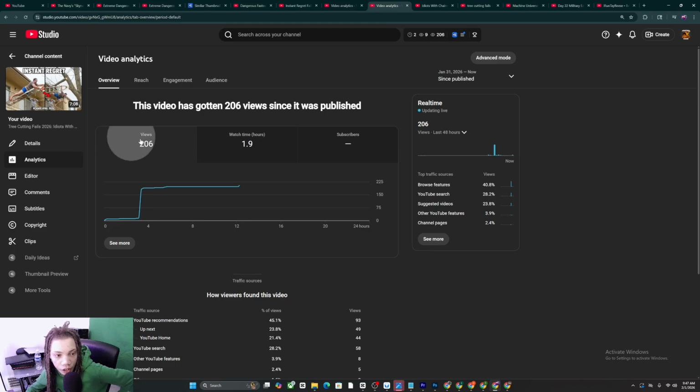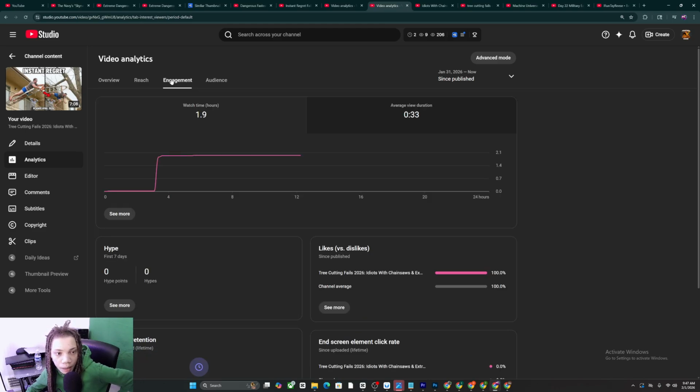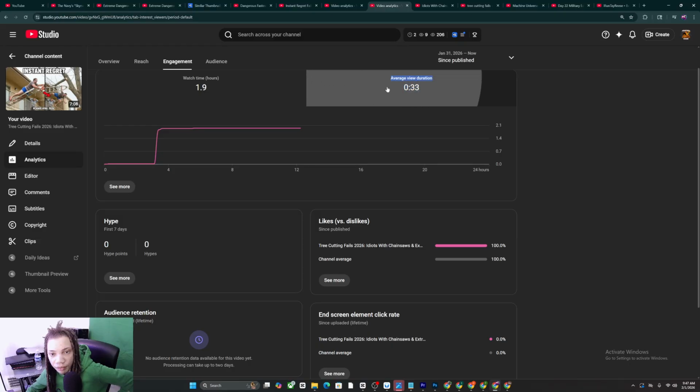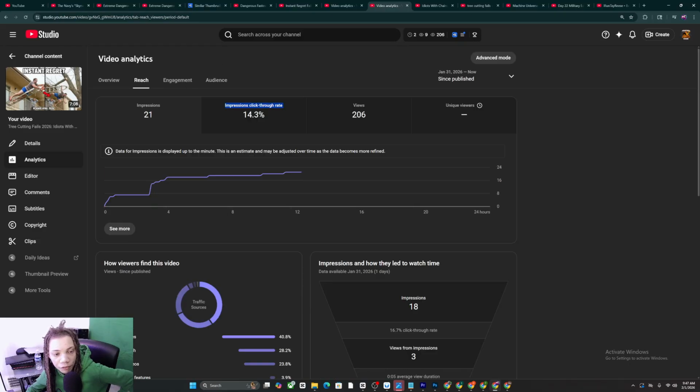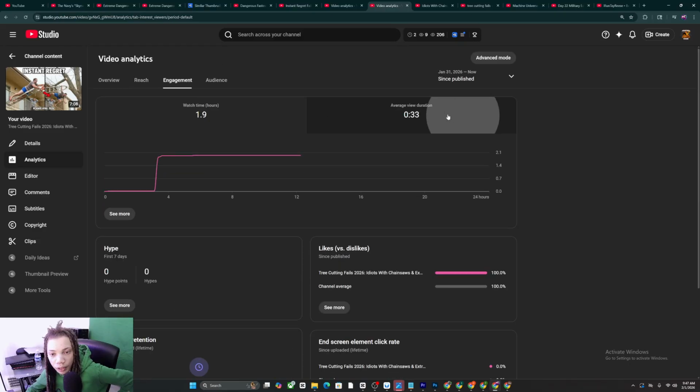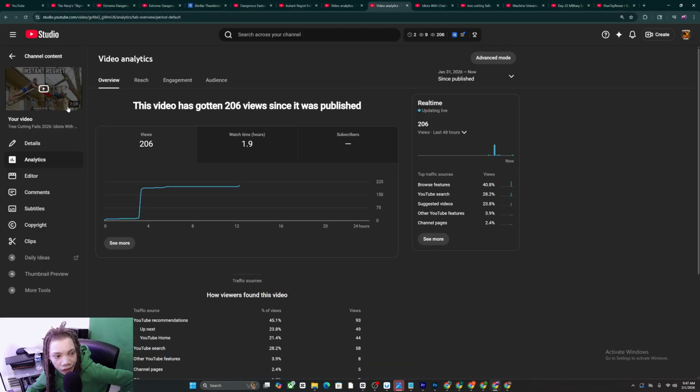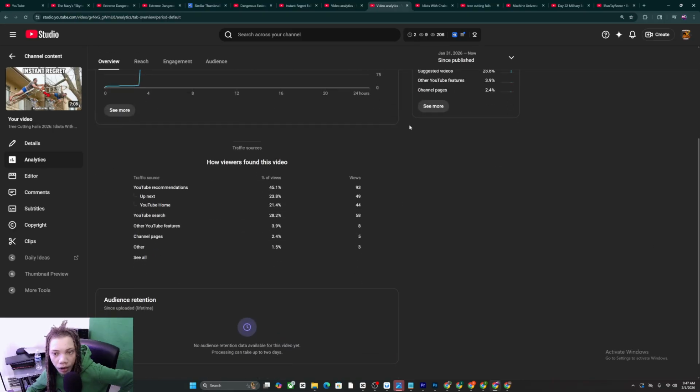You see right here, 200 views, and you see it's improving. But my main focus is we got to get this average view duration up. The main focus is the hook has got to be good. If there's a panel way where we could order it to get the average view duration up to like 2 minutes or 1 minute, that could put the video in suggested too. The video will not get flatlined.